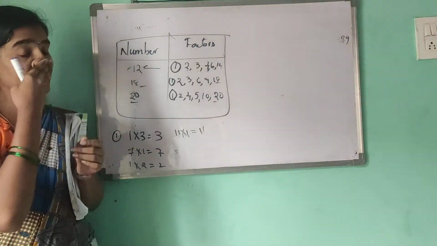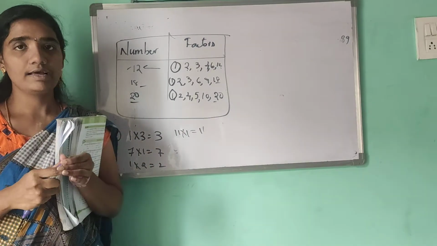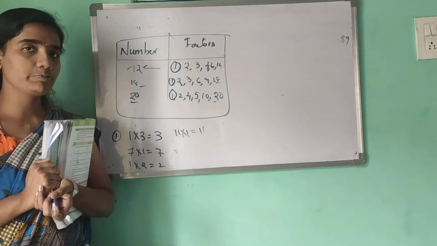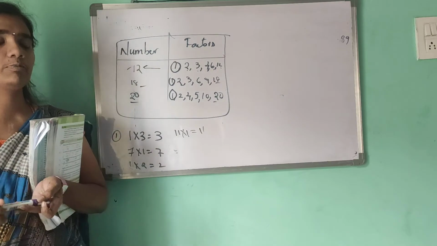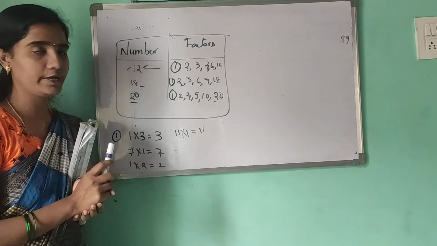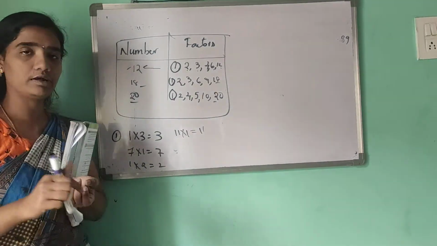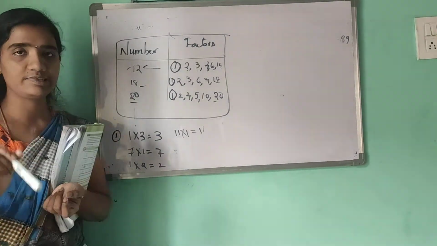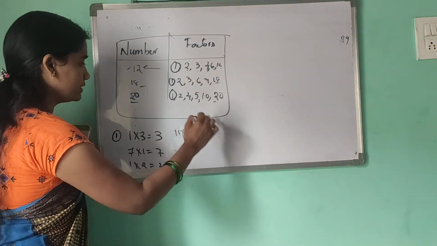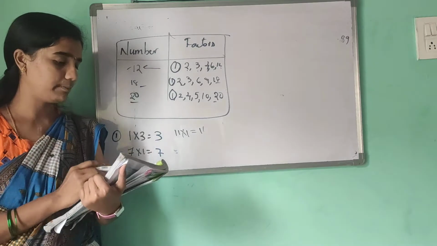Here we can observe clearly, 3 is not divisible by any number other than 1 and itself. Here also, the same: 7 is divisible only by 1 and itself. So these numbers are called prime numbers.